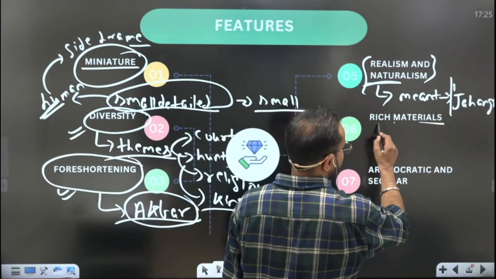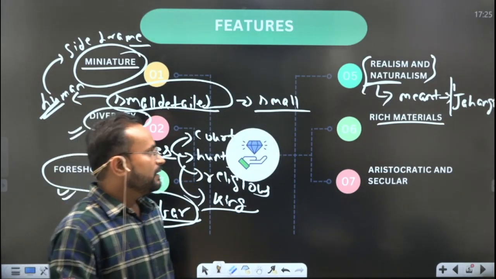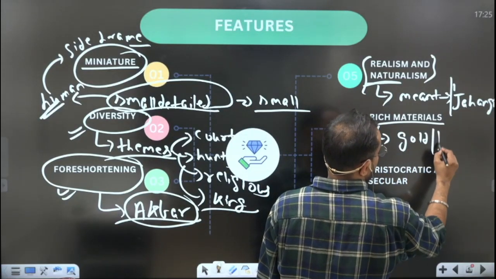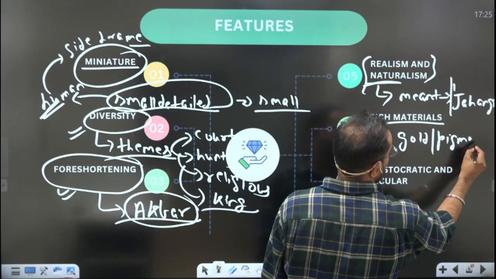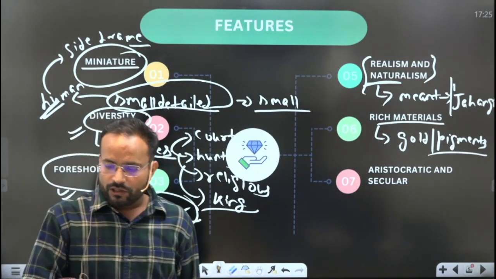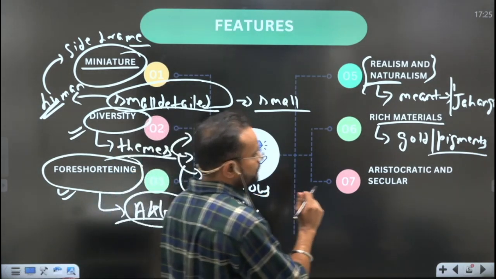Then rich materials, in terms of the quality of paper that was being used, then ornamental works of gold, then the pigments that were being made from minerals, plants and all, they were of very rich and fine quality. So that is one feature.